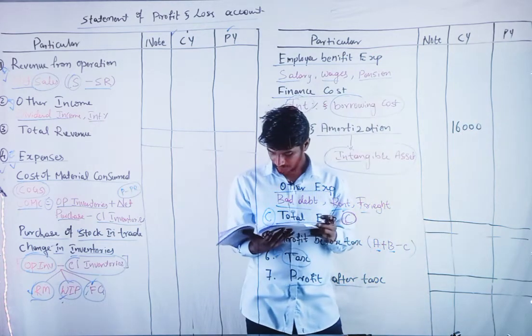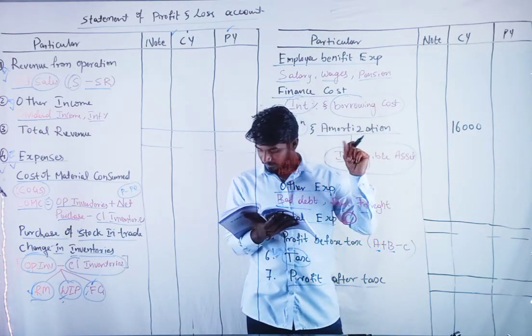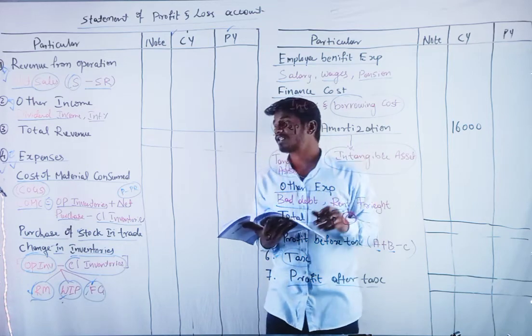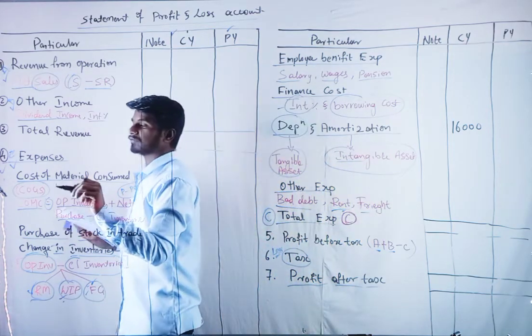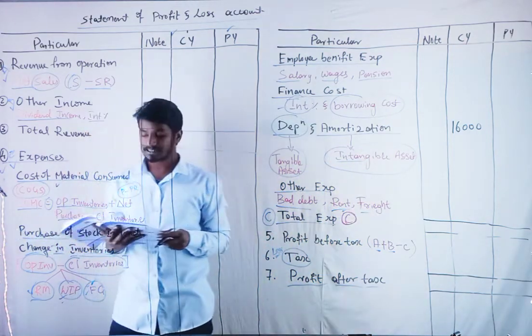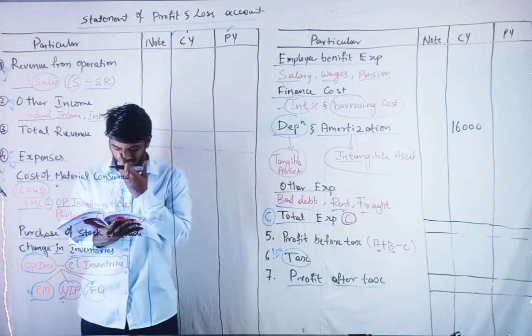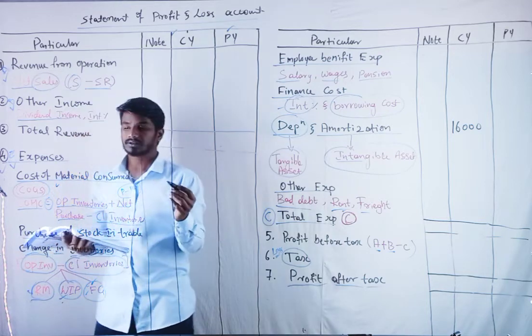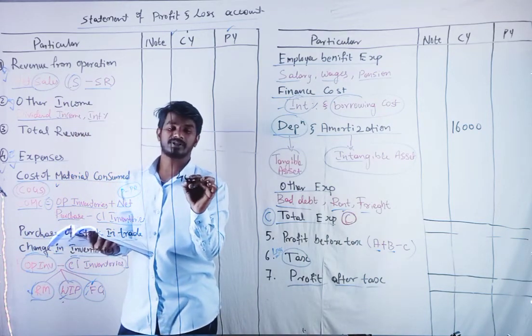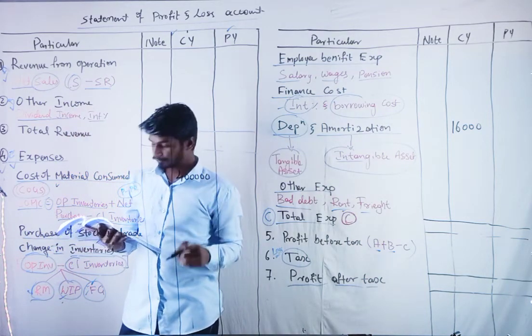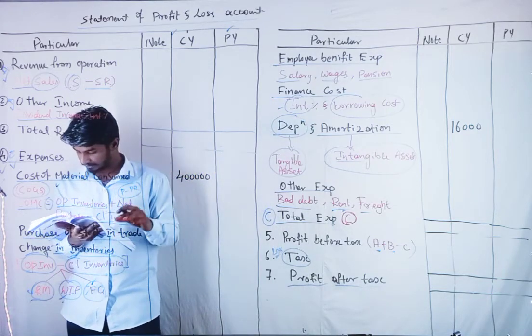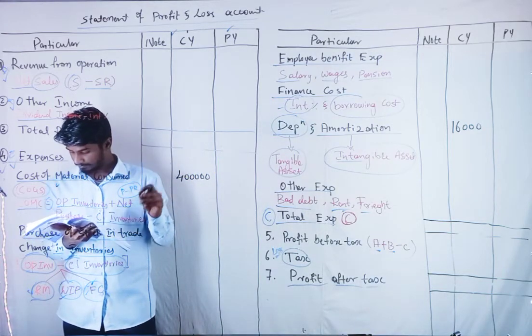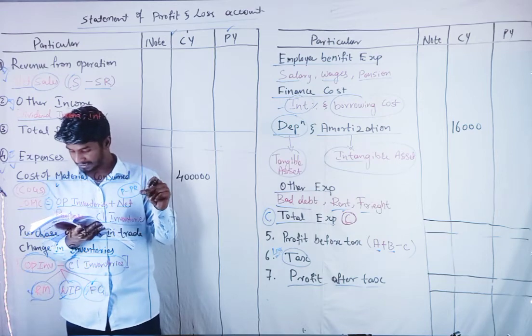Next, purchase. Purchase we show in the cost of material consumed. It is given as adjusted, rupees 4 lakh. Then closing stock goes to the balance sheet.